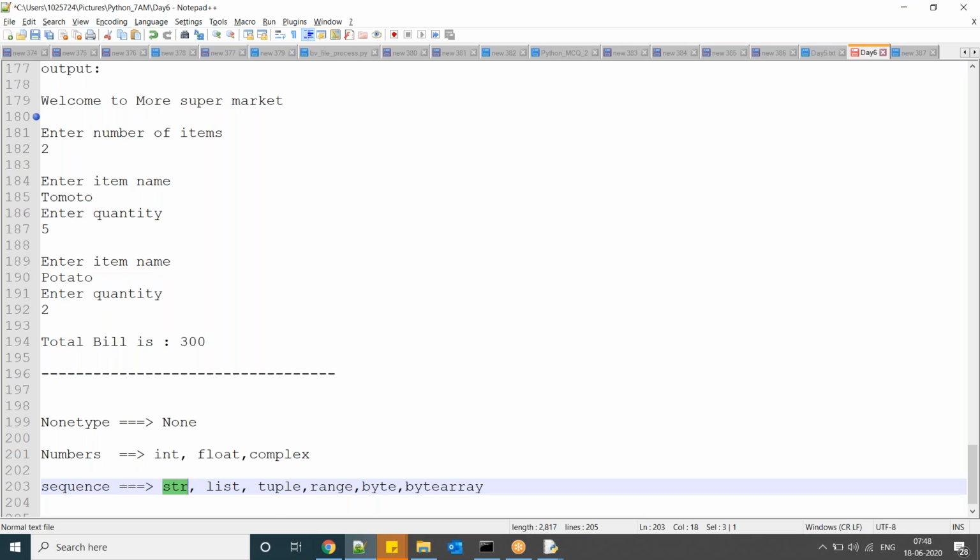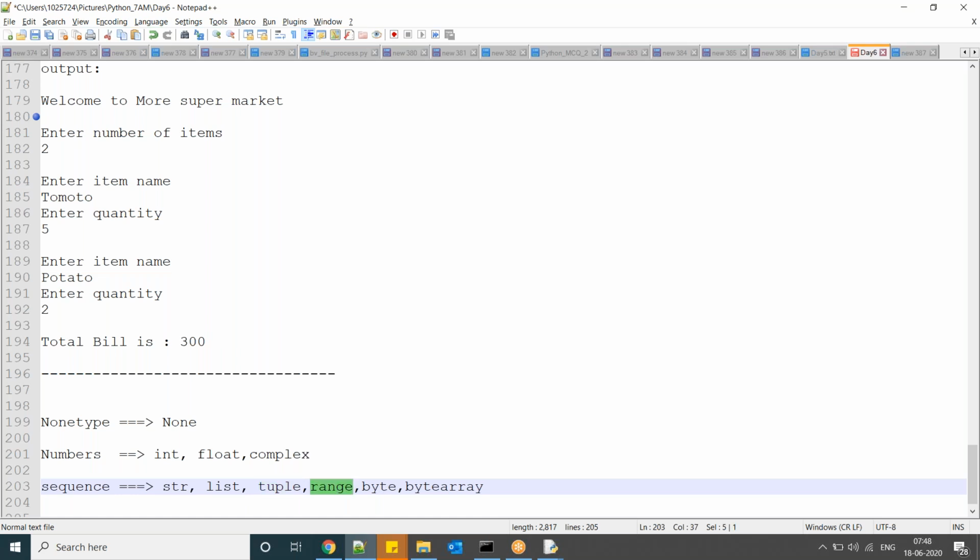We can define it in single quotes, double quotes, triple single quotes, and triple double quotes. We can do slicing operations on strings. List is a collection of similar or different data type elements. We can access list elements using positions, and we can use the append method to add. Tuple we cannot change. This is similar to list, but the difference is that tuple elements we cannot change.